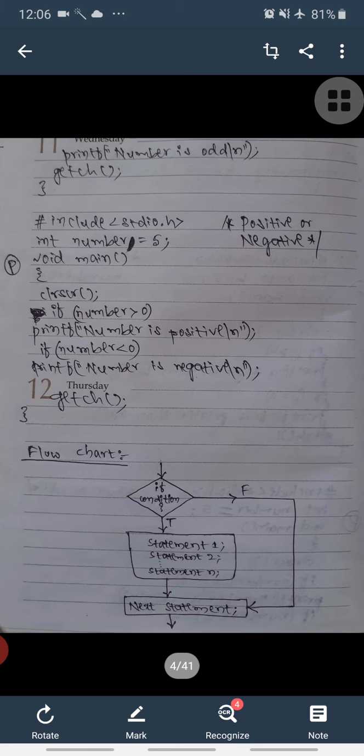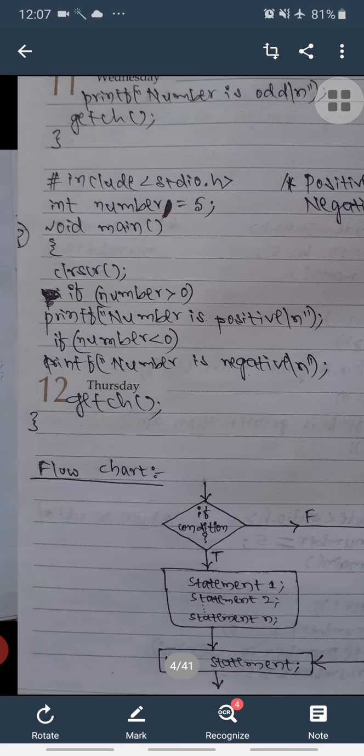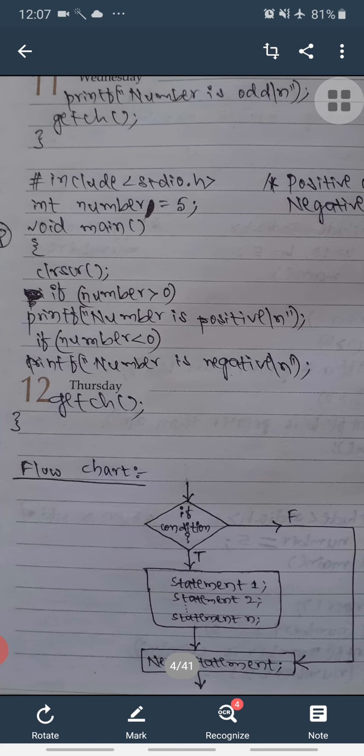One more best example is to find out whether the given number is positive or negative. Hash include stdio.h, int number is equal to 5, open the main function, then if number is greater than 0, then print this printf statement, that is number is positive, or else if number is less than 0, then print this statement, that is number is negative. Okay, and close the main function.